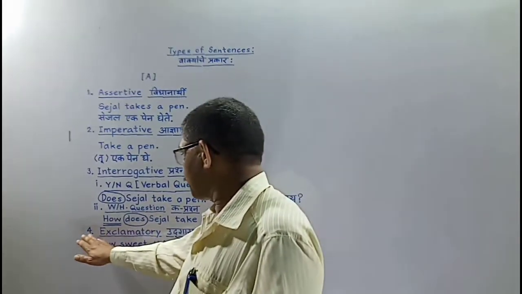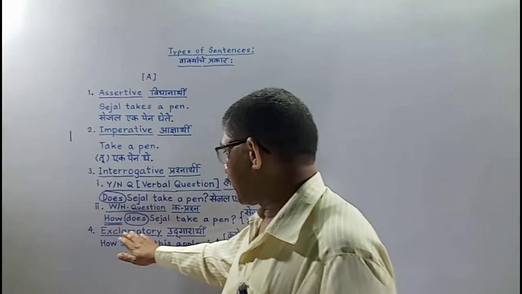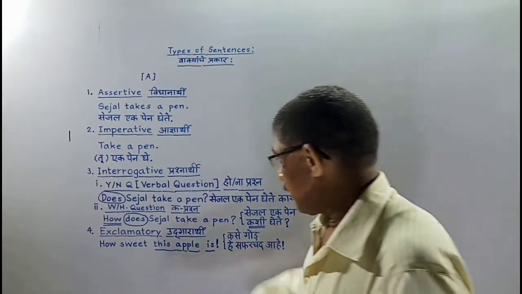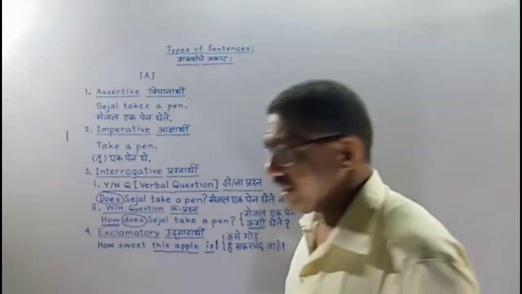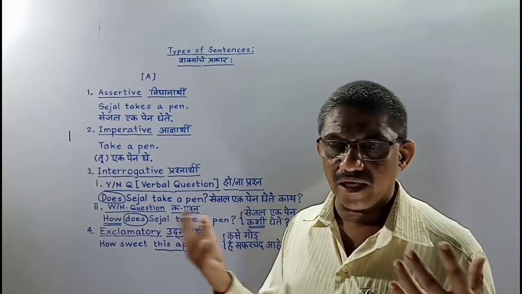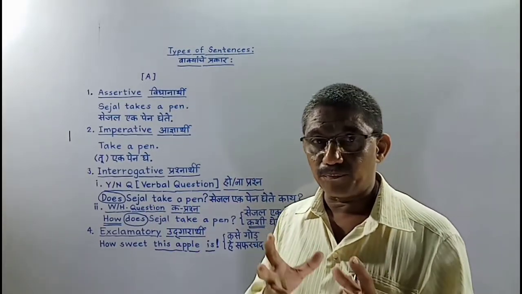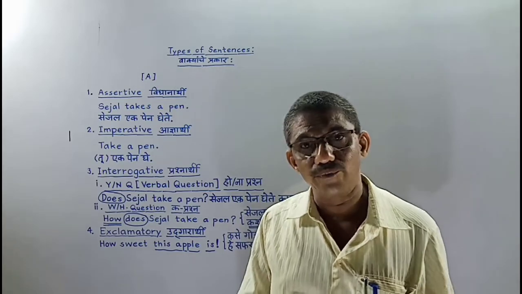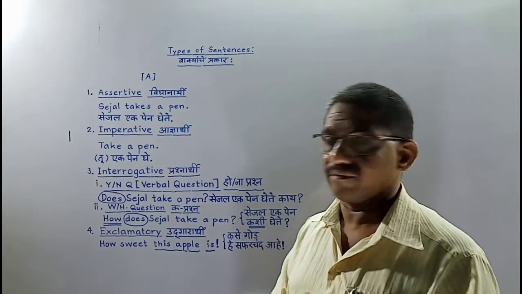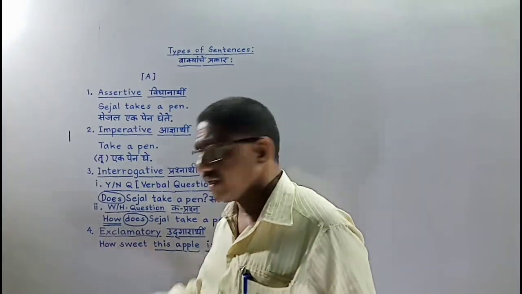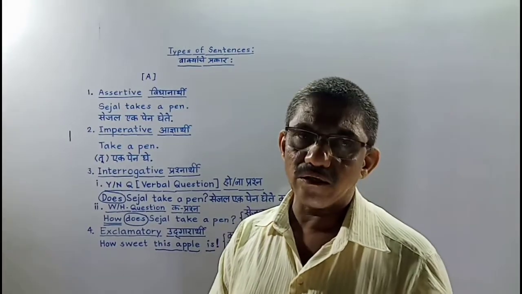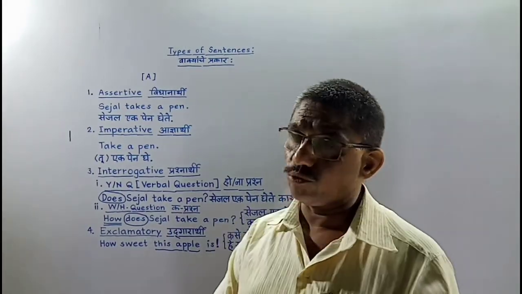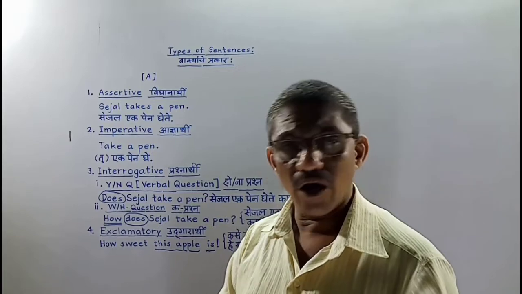Last one is exclamatory. Fourth one, exclamatory, means some expression came out of some surprise, some joy, some sorrow, like that, some feeling is there. And in this category we see only two words, what or how.